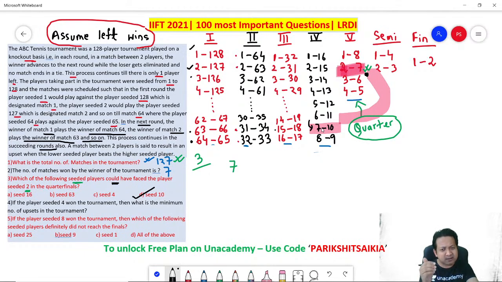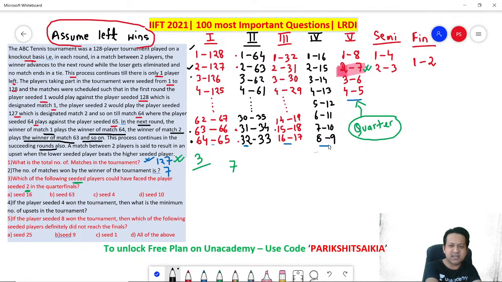So in the previous round, rank 10 was playing against 7. Let's say rank 10 defeats rank 7 in round 4, then in the quarterfinals or in round 5, instead of 7, 10 would have played against rank 2. Get it? Very, very nice and interesting question. Okay, let's check this. So answer for the third one is 10. Let's look at the fourth one now.